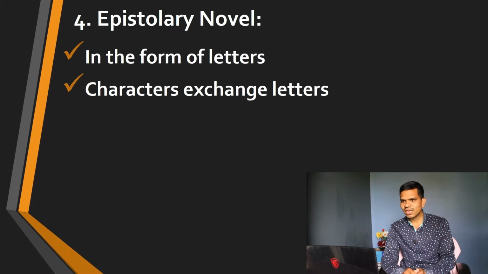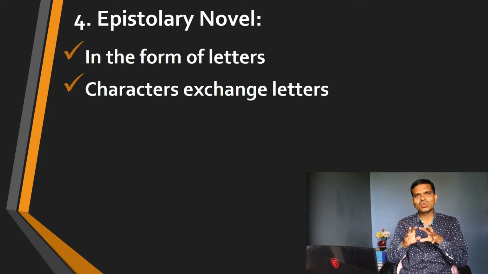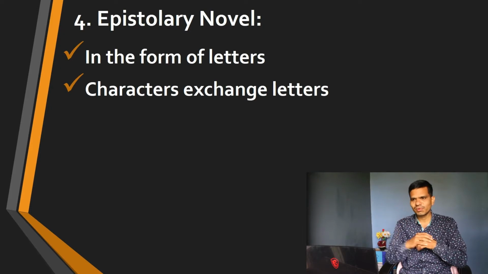Fourth type, here we have the epistolary novel. Now what is an epistle? Epistle means letters. It is in the form of letters. So such novels are in the form of letters. Now what happens in such novels? Characters exchange letters. This is important. Some characters send letters to other characters and also receive letters from other characters, and in this course the novel happens. The events happen all in the letters.